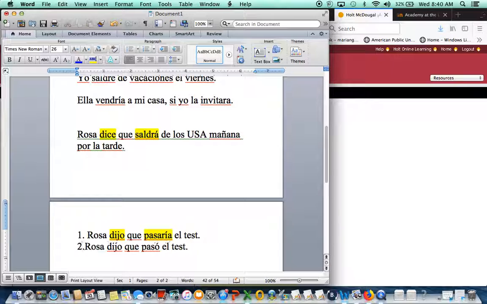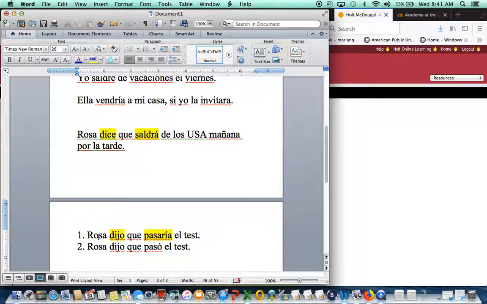So this one is the most common one, okay? And this one is fine too. This is when you are reporting what somebody is going to do, present, future. Now, it's up to you what you want to use in your homework. Both make sense, but I'd say number 2 is the most common one. This is how everybody talks in the real world. Rosa dijo que pasó el test.